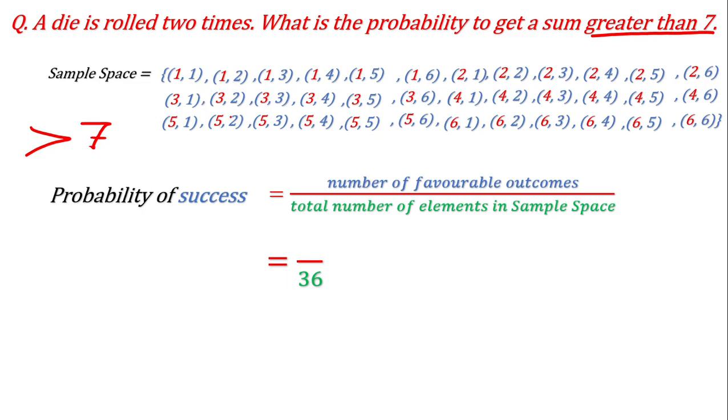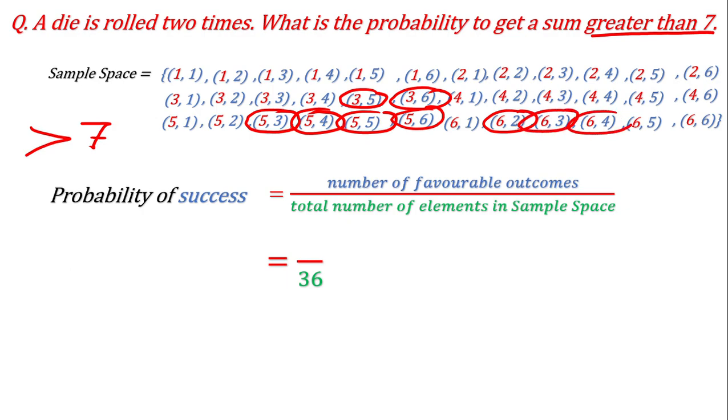Let's count. First here we are getting 5 3, because if you add them you will get 8. Then 5 4, 5 5, and then 6 3, 6 5, 6 2, 6 3, 6 4, 4 4, 5 4, 6 5, 6 4, 6 2, and 6 6.